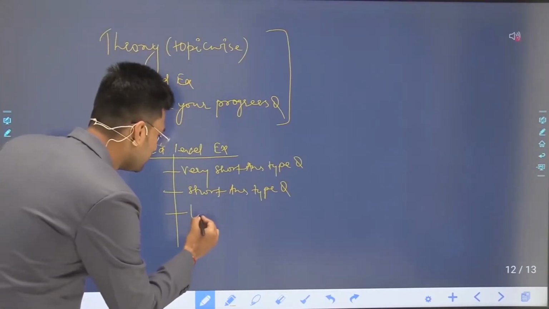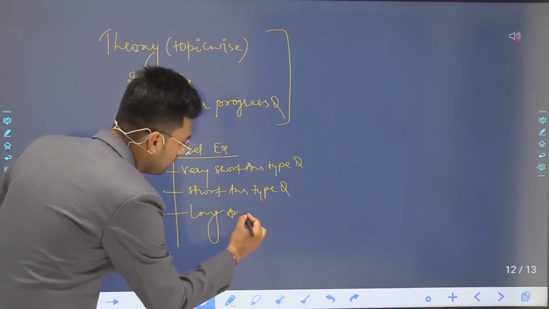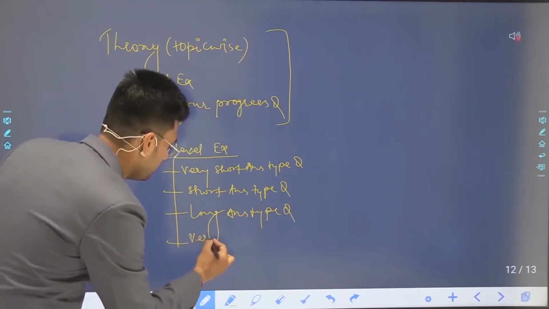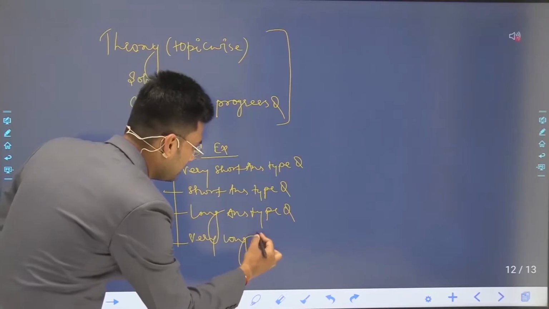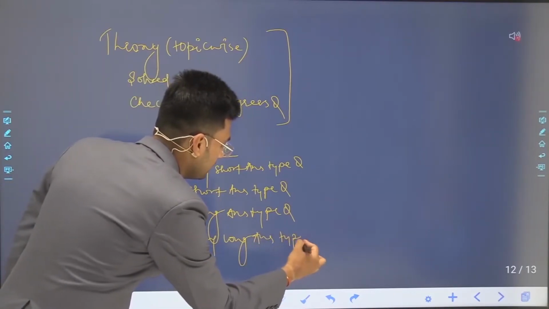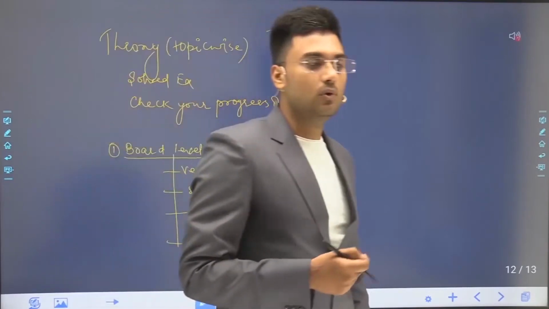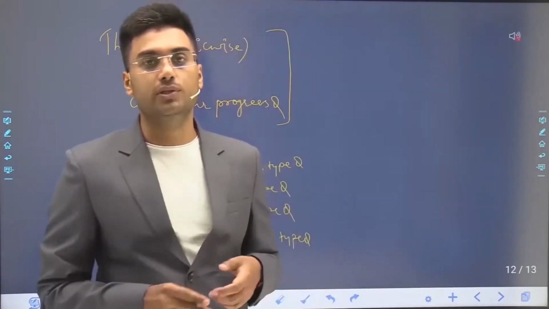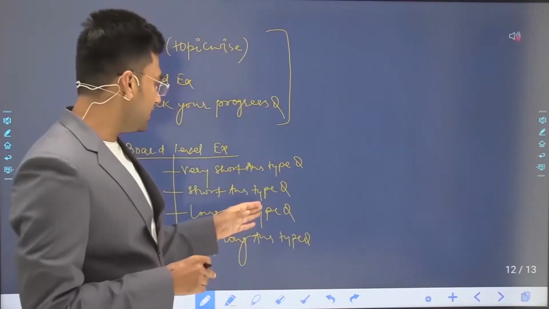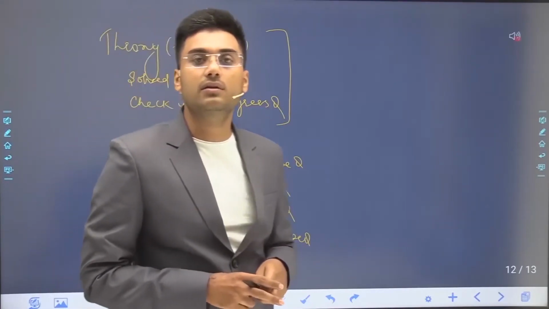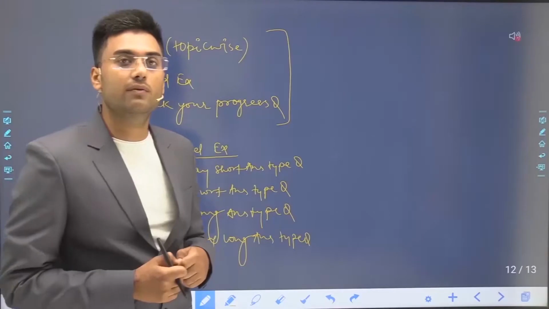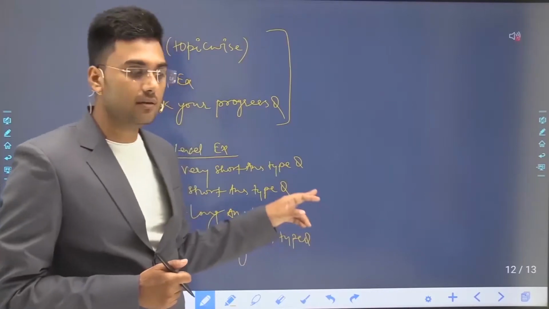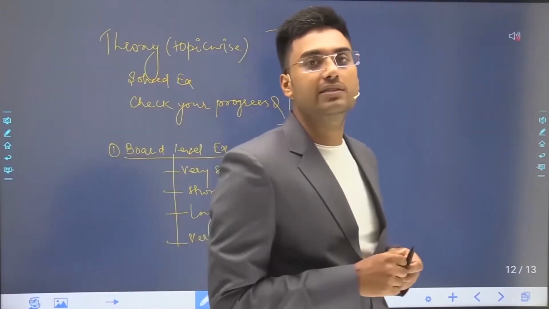The next is the long answer type question, and the next is the very long answer type question. These long answer type and very long answer type questions are conceptual questions, and in examinations these types of questions are asked for 4 marks in board level or school level examinations. These four types of questions are subjective questions which help you to prepare for school level examinations.